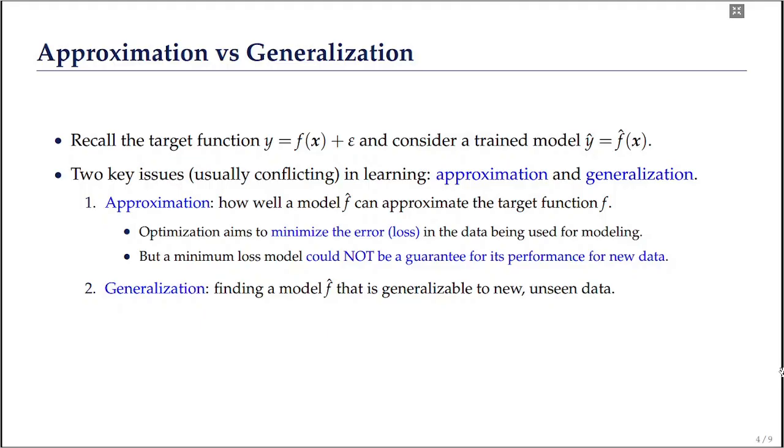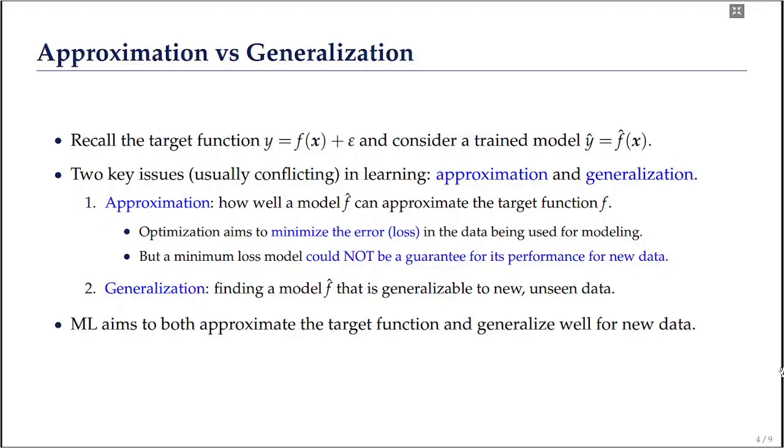Therefore, the goal of machine learning is to balance these two key issues, approximation and generalization. Machine learning aims to both approximate the target function and generalize well for new unseen data.